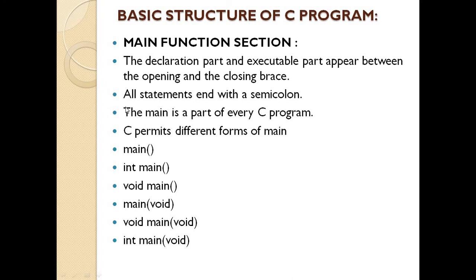Then in a C program, the main part can be written in various forms. What are the different forms of the main function? We can just write main, then int main, then void main, then main with void in brackets, void main, int main, void. So these are the different forms C permits for writing the main function in a C program.